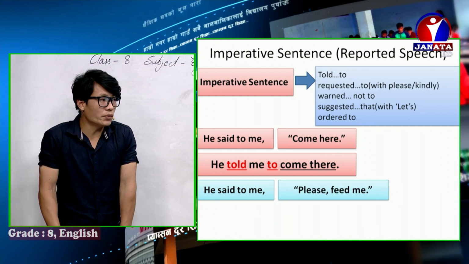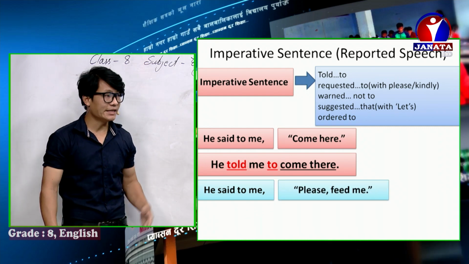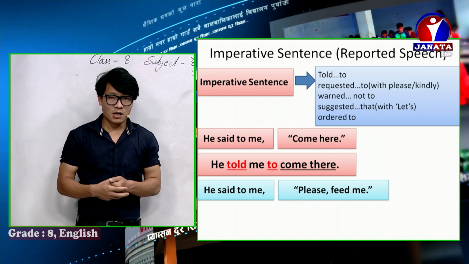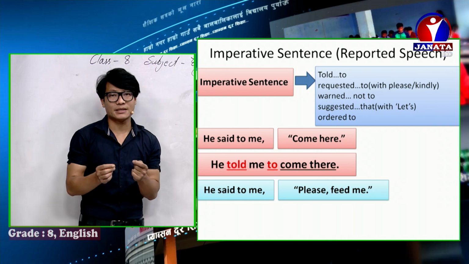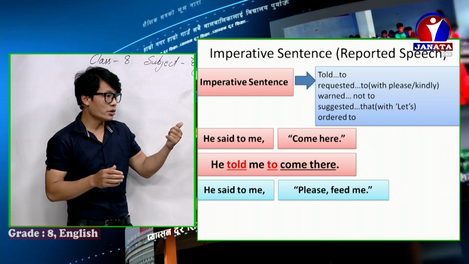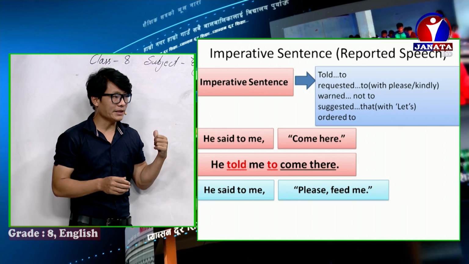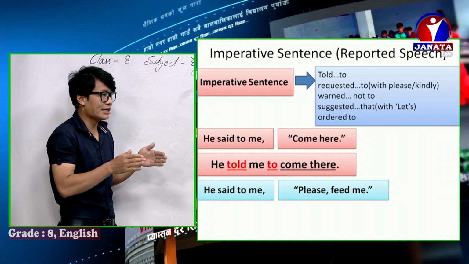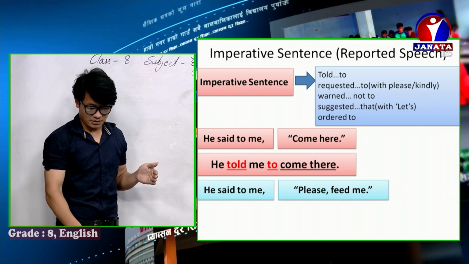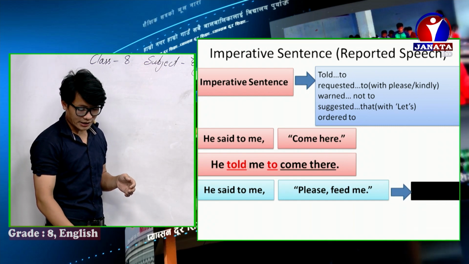he said to me, please feed me. So when there's a please or a kindly word with an imperative sentence, that makes a request. So you can see, please feed me, that is a request. So how to change this sentence into indirect speech? Like this.